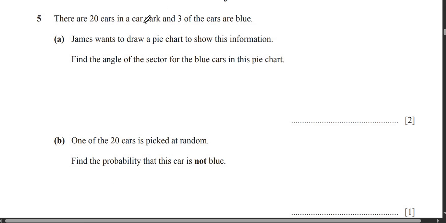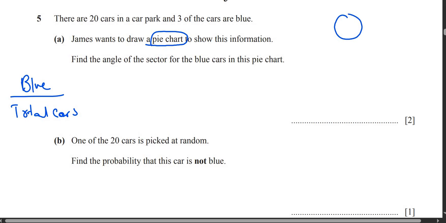Next we are on question number 5. It says that there are 20 cars in a car park and 3 of the cars are blue. James wants to draw a pie chart to show this information. Find the angle of the sector for the blue cars. Now don't get confused. Basically there are 20 cars and 3 are blue. So it's blue cars upon total cars. And since the question says James wants to show a pie chart, it's always 360 degrees. So we will multiply this with 360.